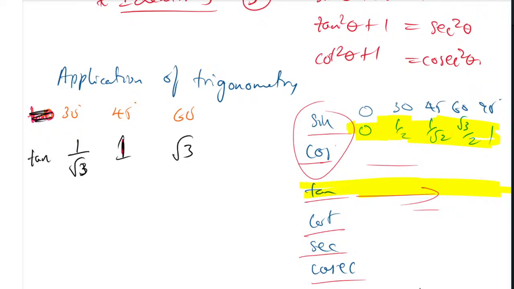Tan 45 is 1, tan 30 is less than 45, means less than 1, so 1 by root 3. Tan 60 is more than 1, so it is root 3. That's all. And if you know these three values, you can solve the 4 or 3 marks question, application of trigonometry. Mostly it will come as a 4 marks question.